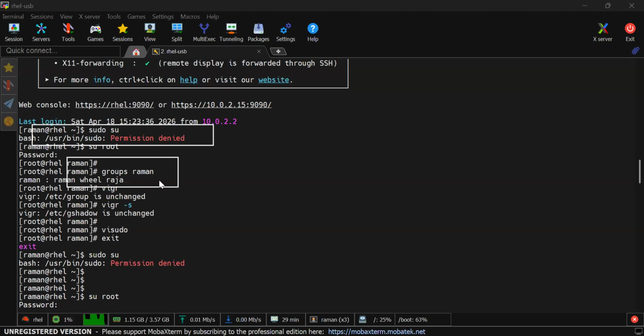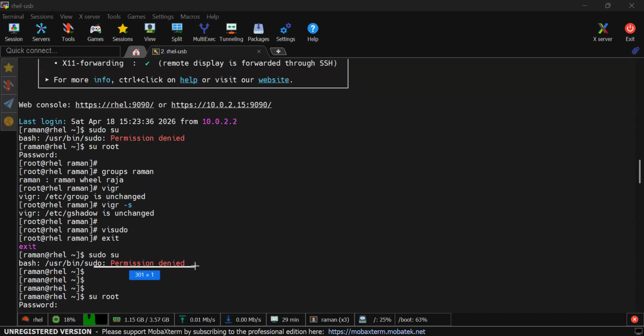Then I started searching a few things. I was checking whether he is a part of the wheel group, and you can see with the group command that yes, he is a part of the wheel group. Next, I was checking the group file. I think I have done something wrong in my group file, but I had no idea. I kept getting this error, which is permission denied. To get rid of this error I tried so many things, but nothing was working.